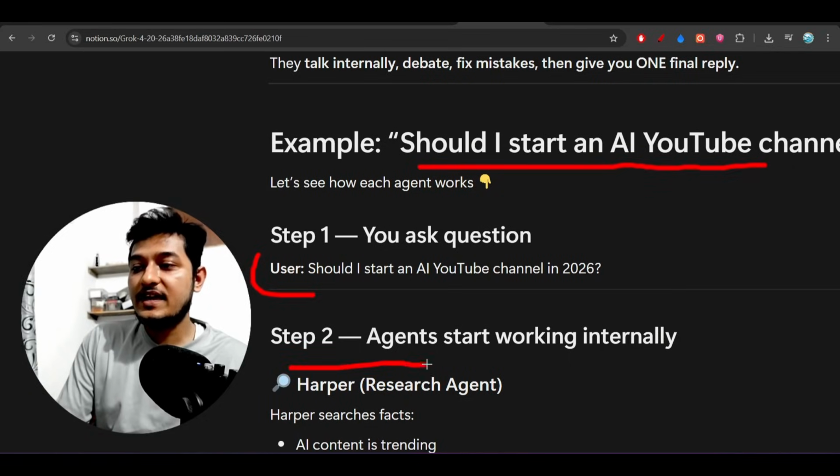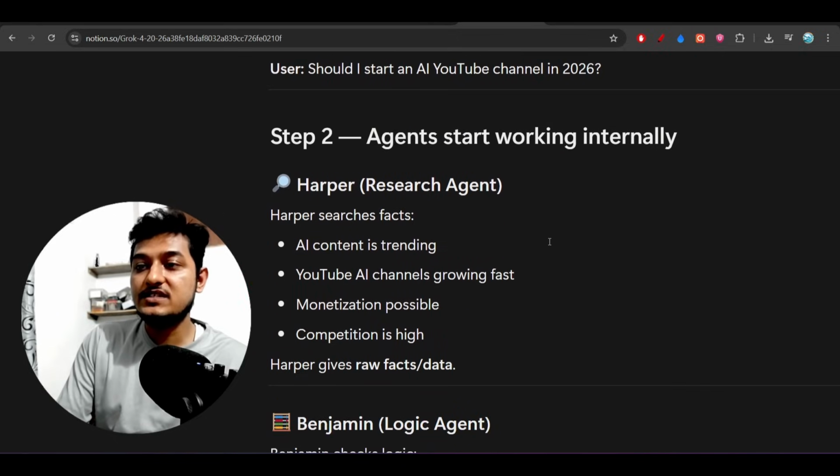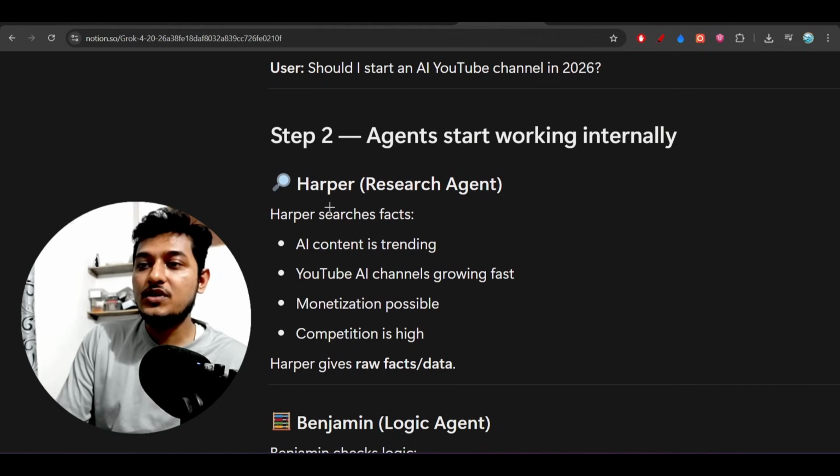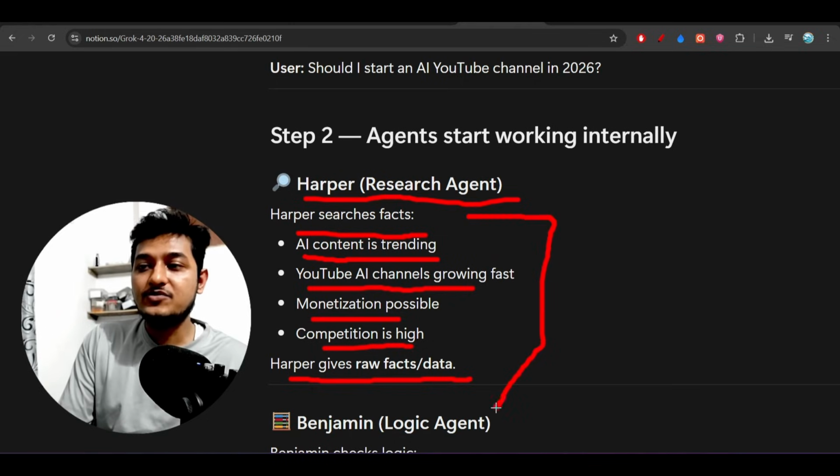Step 2 is the agents start working internally. Which agent? Harper. As I told you, Harper is the research agent. So Harper researches which AI content is trending, that AI YouTube channels are growing fast, monetization is possible, and competition is high. So Harper gives the raw facts and data on whether opening an AI YouTube channel is feasible. That's why it checks the facts.